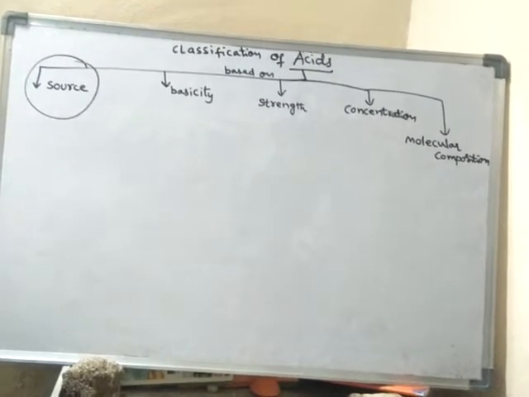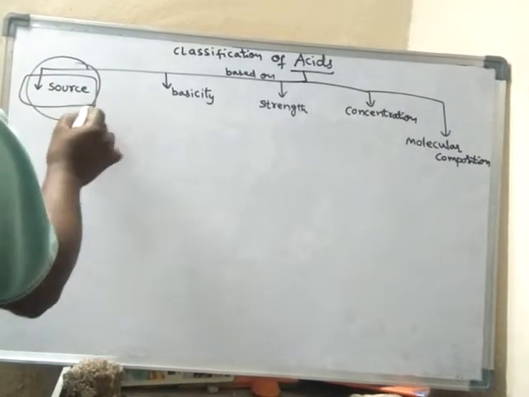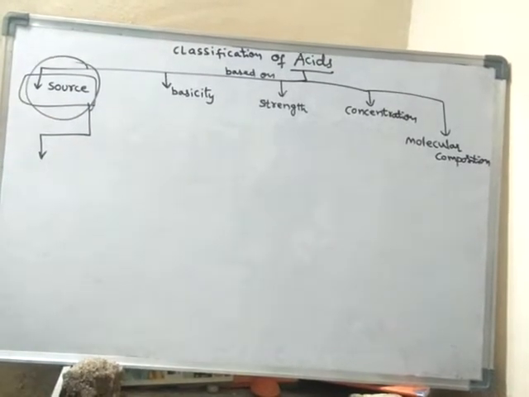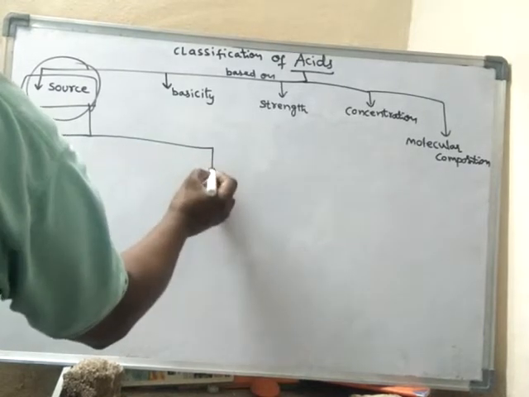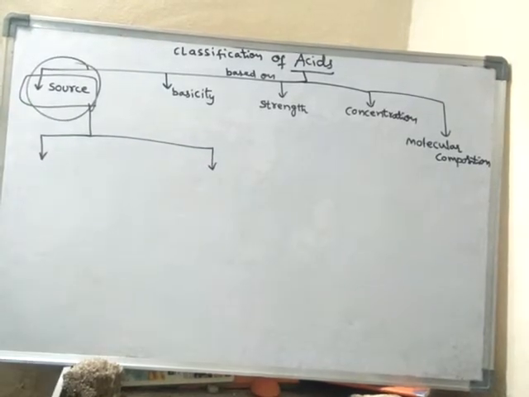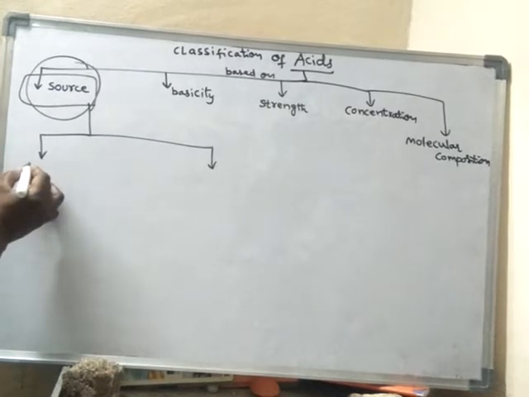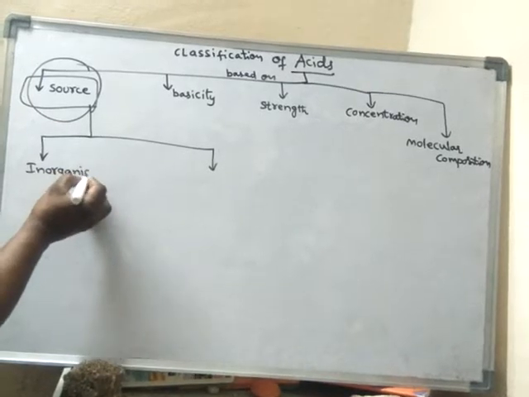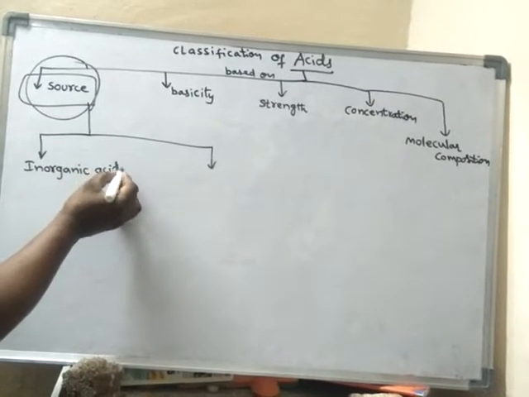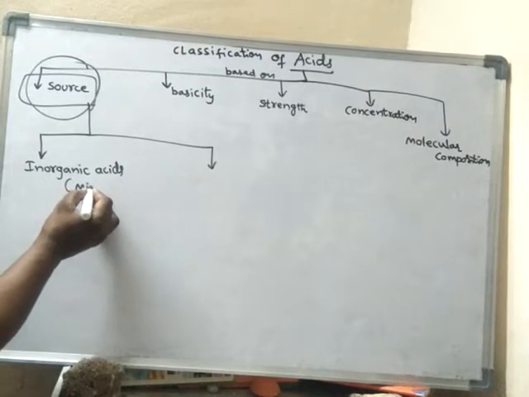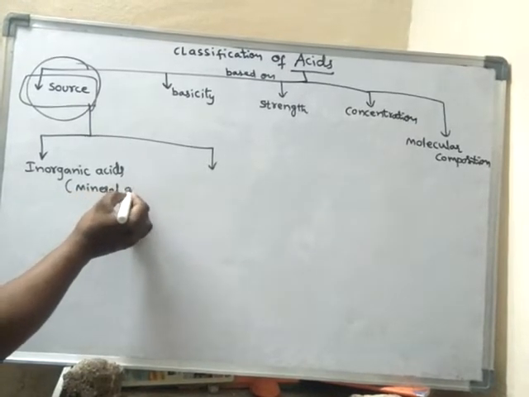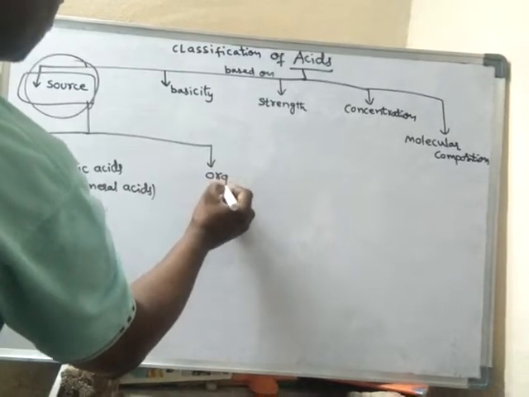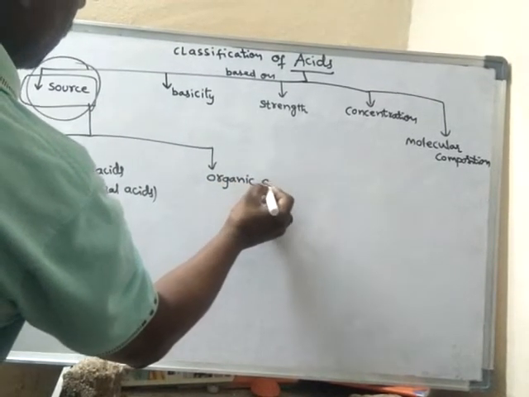So based on the source, the acids can be classified into two types. Acids can be classified into two types based on the source from which the acids are obtained. One type of acids are called inorganic acids. They are also called mineral acids. And another one is called organic acids.